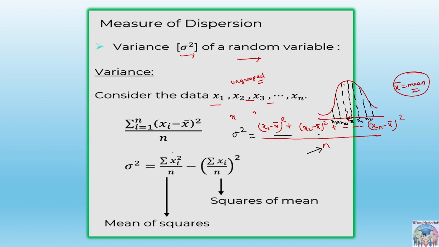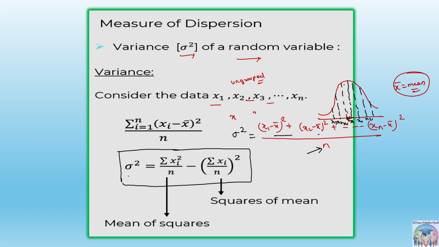Okay, similarly you can separate this like this. The next form of this formula is sigma xi square upon n minus sigma xi by n whole square. Okay, this is also the variance formula. How did it come?